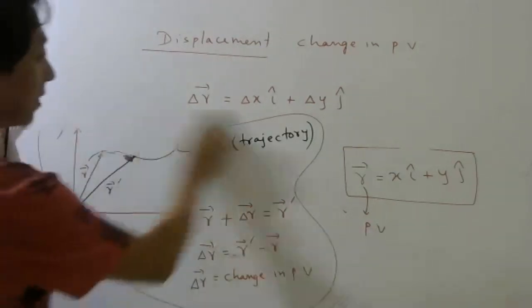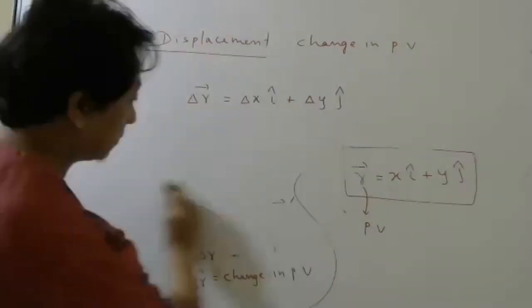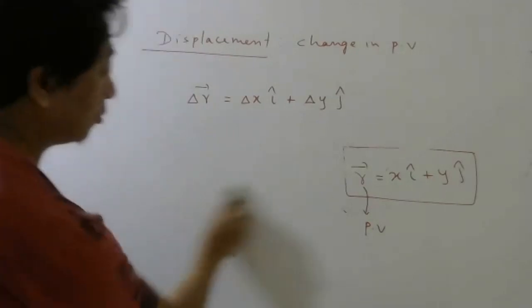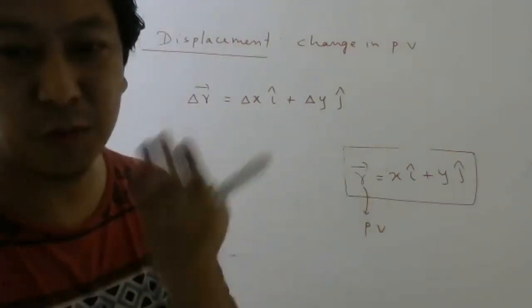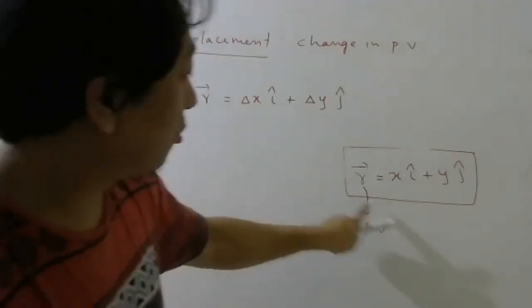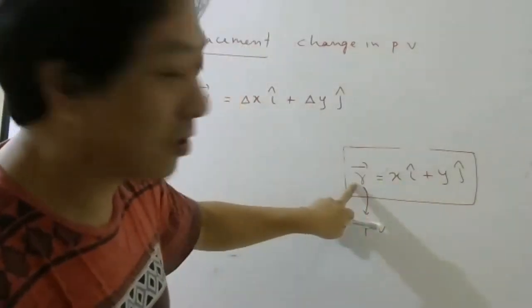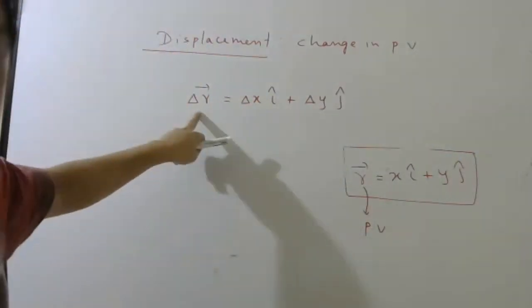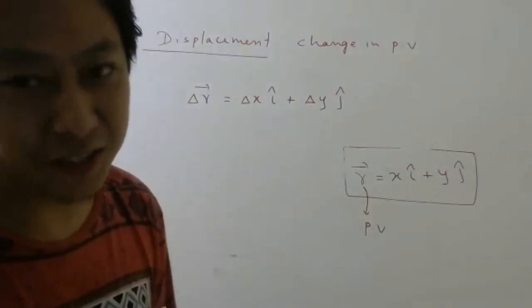So let me rub this part now. Students, look here. This is your position vector in 2 dimension. If it is 1 dimension, then you can leave one of them. So in 2 dimension, this is your position vector. And if one of them changes, this will also change. Change in position vector is what is called displacement vector. So take delta both sides, very easy to write.